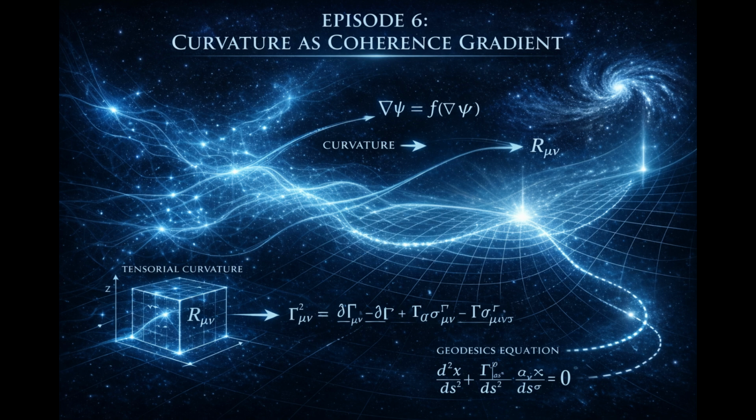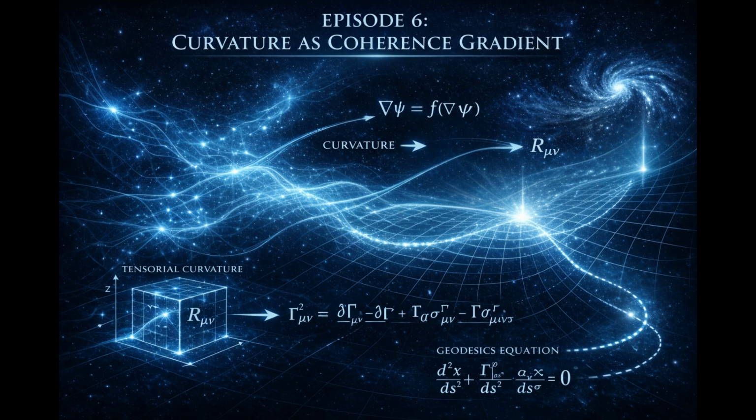That concentration necessarily produces stronger gradients nearby, and stronger gradients produce curvature. So matter and curvature are not separate ingredients. They are two expressions of the same structural condition. Matter is stabilized coherence. Curvature is coherence variation. They arise together. No external interaction law is required to bind them conceptually.